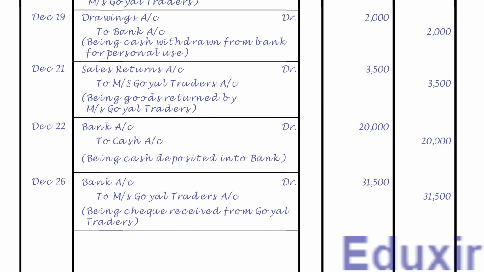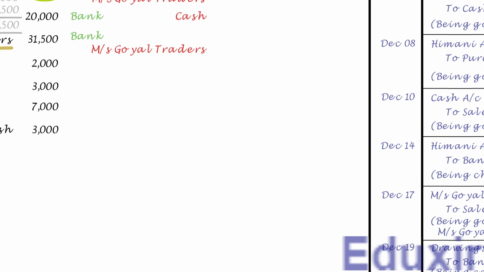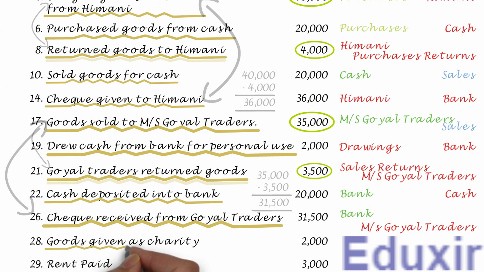Let us now take up the next transaction. In this transaction, the business is giving goods worth 2000 rupees as charity. For accounting purposes, the charity given should be recorded as an expense. So, in this transaction, the business is incurring an expense named charity. The rule to record an expense incurred is to debit the corresponding expenses account. In this case, the charity account should be debited.